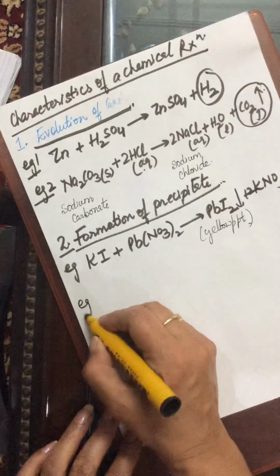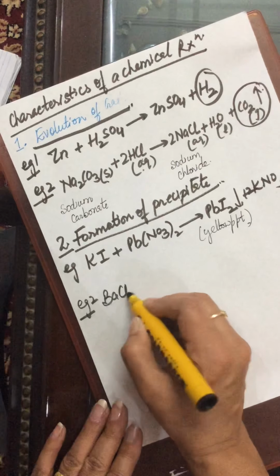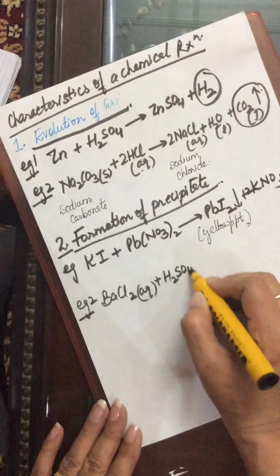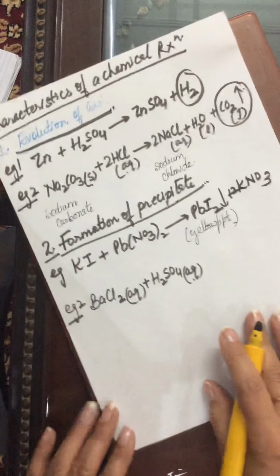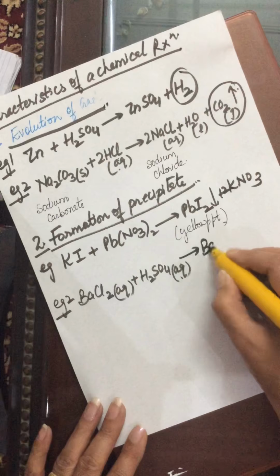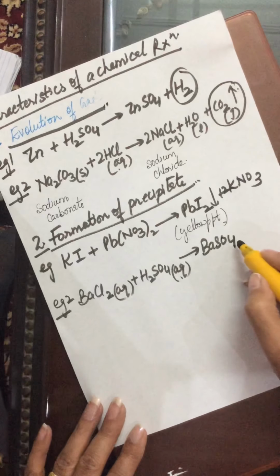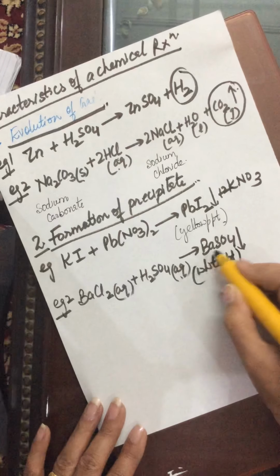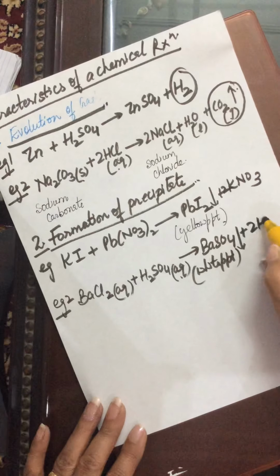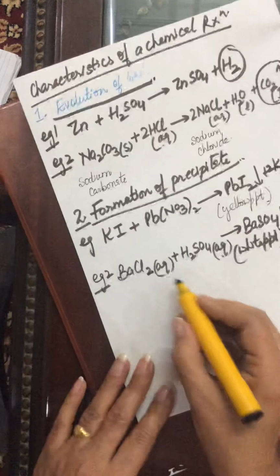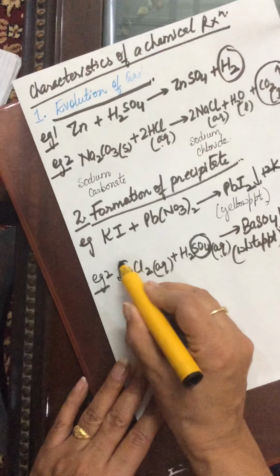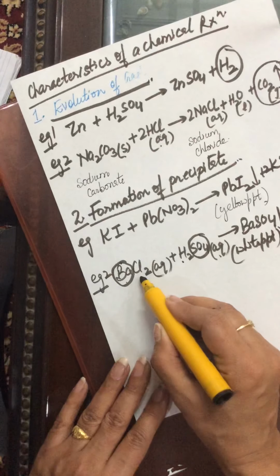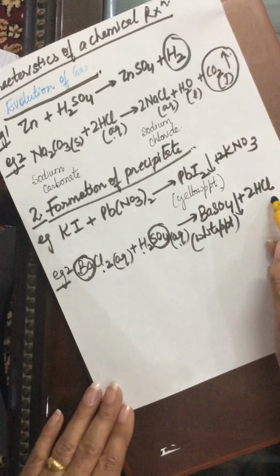Second example, if we take a barium chloride solution and to this we add sulfuric acid, there is formation of white precipitates of barium sulfate along with the formation of HCl. Sulfate combines with this barium, so barium sulfate, and this combines with the Cl and there is formation of hydrochloric acid.